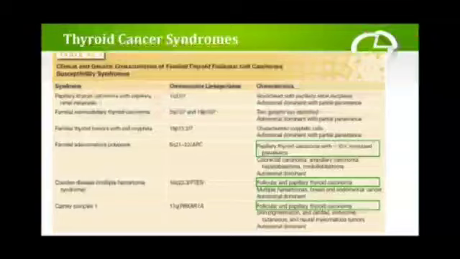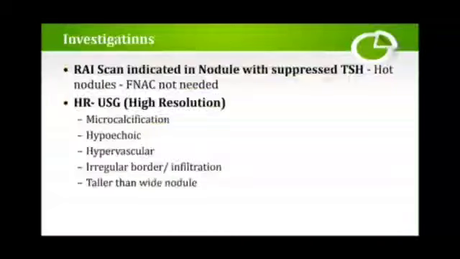In Carney complex, there is papillary and follicular. In FAP, there is only papillary thyroid carcinoma and no involvement of follicular, whereas in Cowden's and Carney, you can see both papillary and follicular thyroid carcinoma.